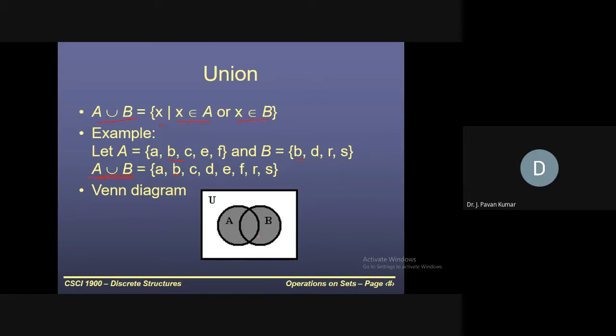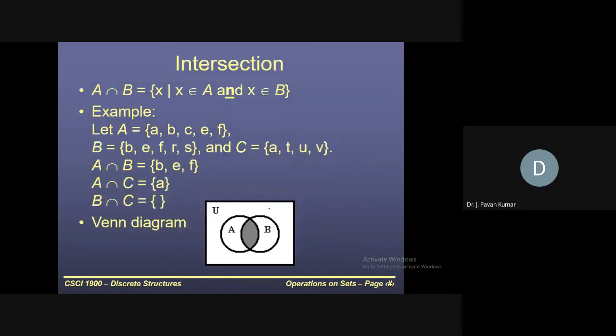This is the Venn diagram notation. A is one set, B is one set. A union B means whatever elements belong to A and whatever elements belong to B. Of course, elements belonging to A will be considered, and elements belonging to B will also be considered. As we have seen, only distinct elements will be there, so these elements will be present in A union B only once.